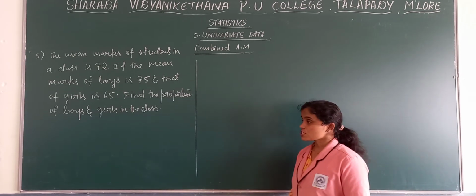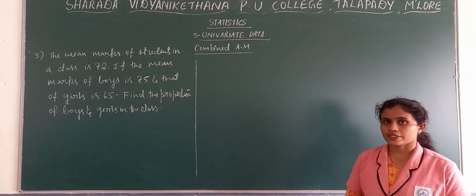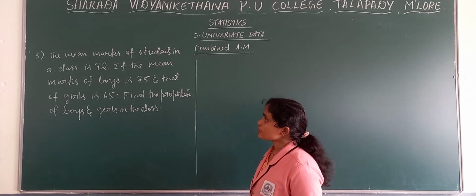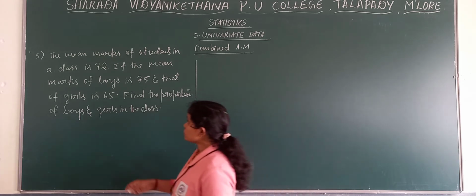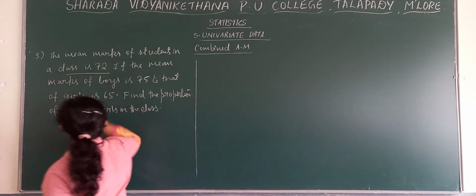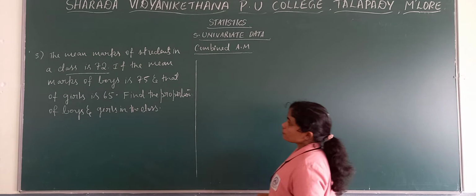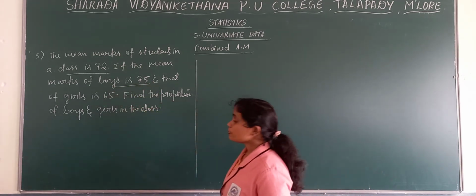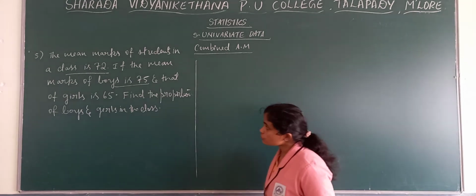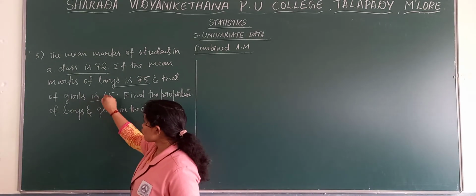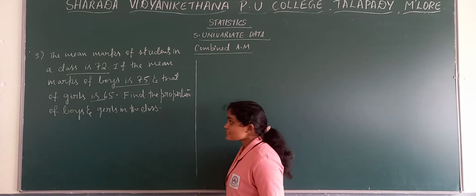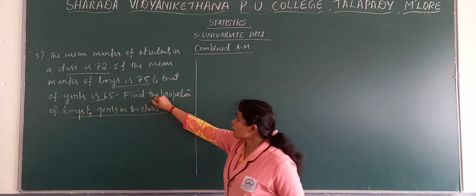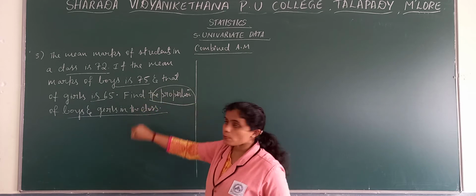Now this is the last problem under combined arithmetic mean. The mean marks of students in a class is 72. If the mean marks of boys is 75 and the mean marks of girls is 65, find the proportion of boys and girls. It is a similar kind of question. The number of boys and girls is missing, but they have told us to find the proportion.